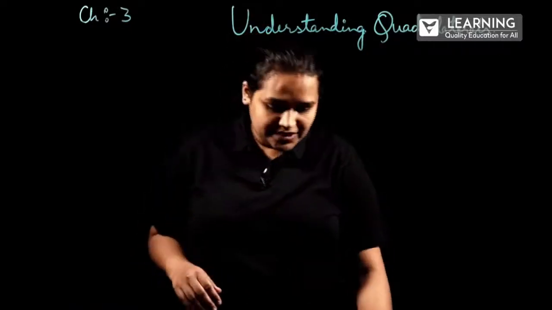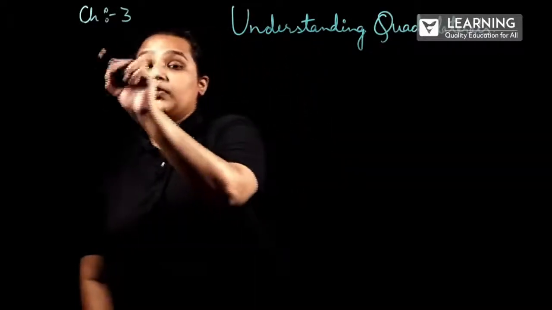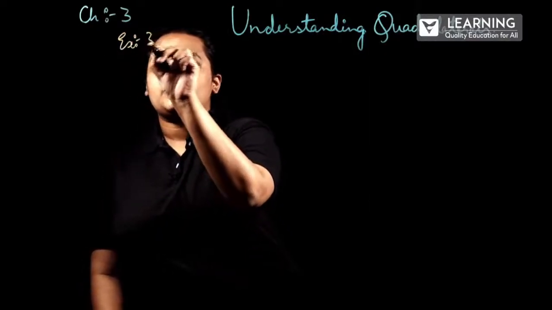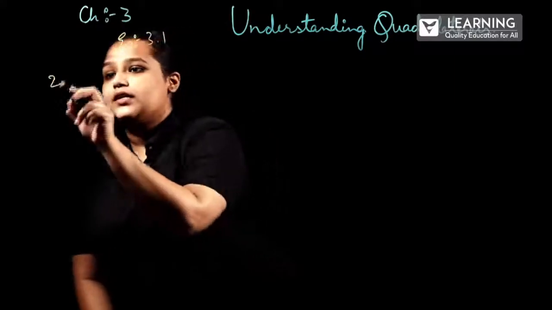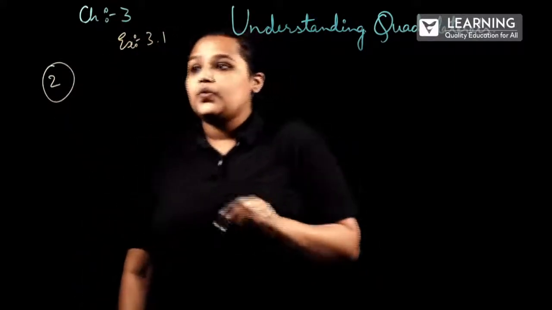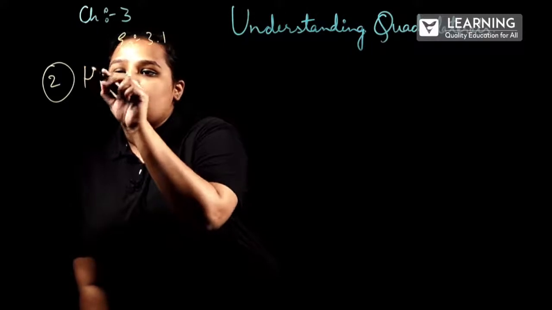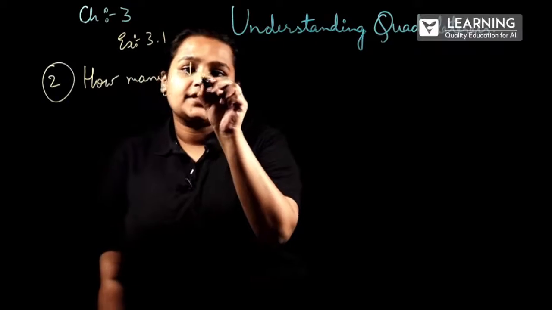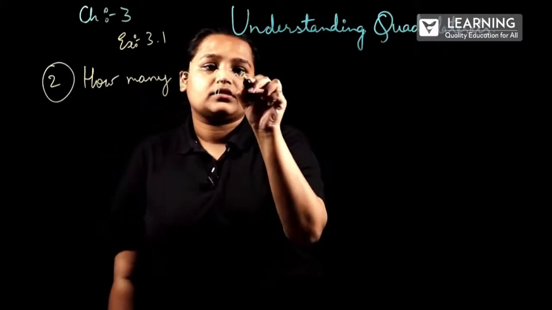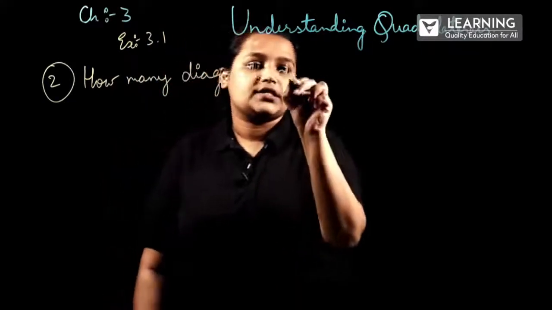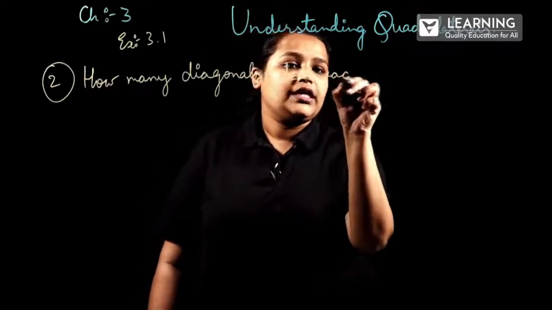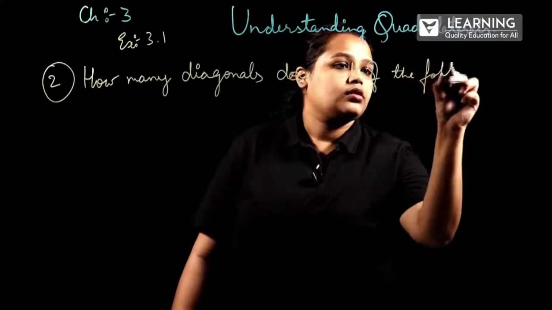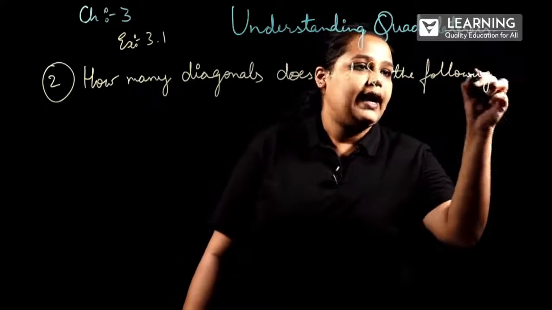So now we'll be solving one problem which I have chosen from exercise number 3.1, and the question here is the second one. We have to find how many diagonals does each of the following have.